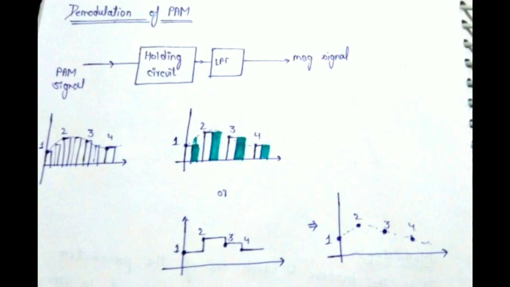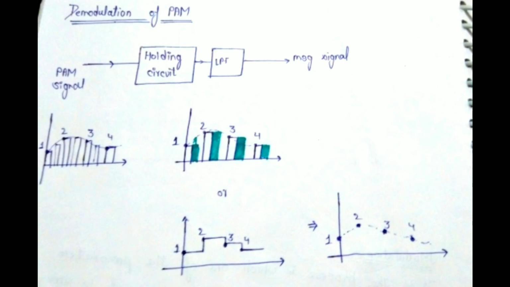Let's suppose it takes the sample at positions 1, 2, 3 and 4, and then holds that sample value for some instant, and that is shown by the blue sketch. So the resultant signal from the sample and hold circuit will look like that.